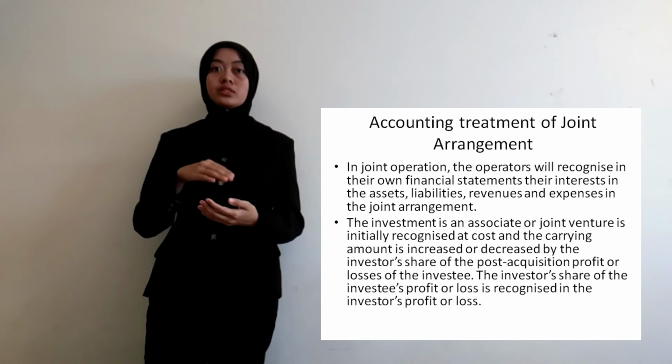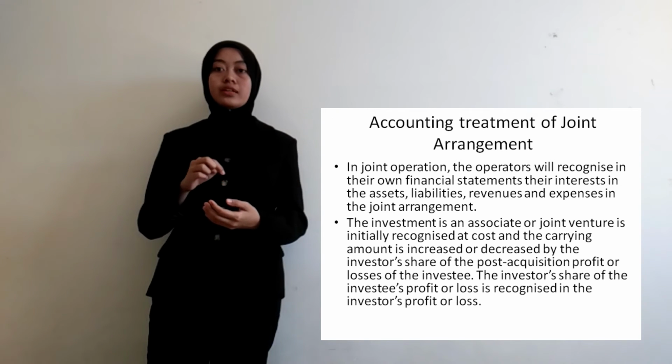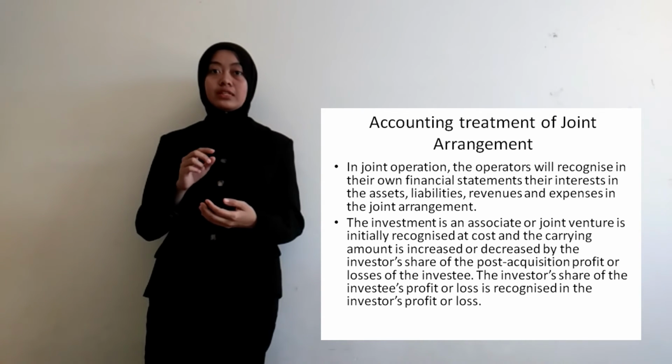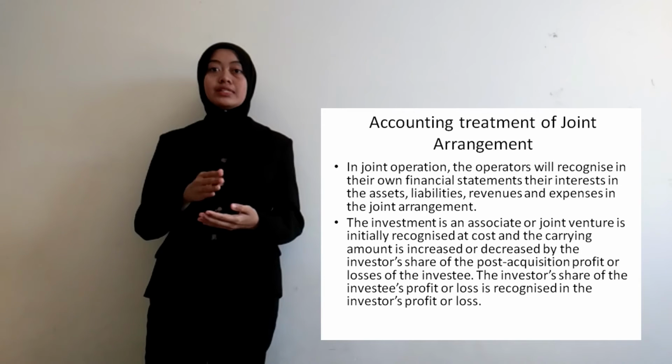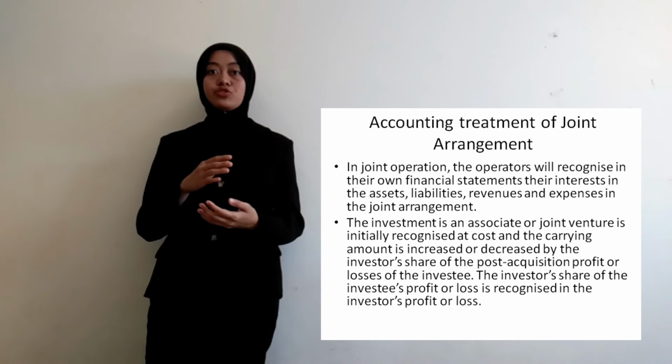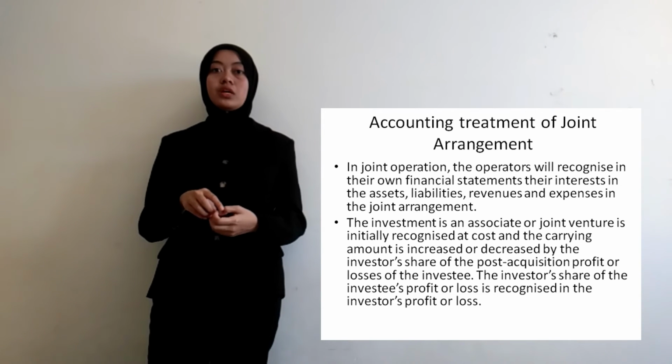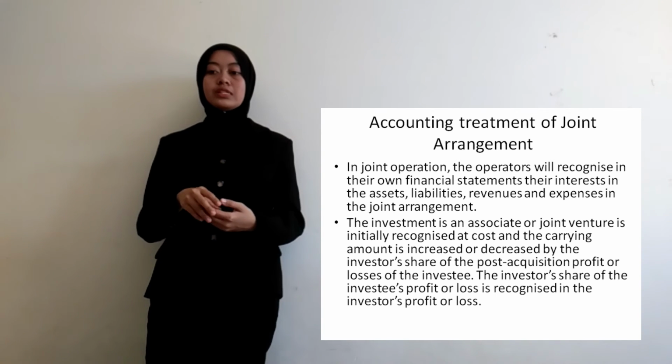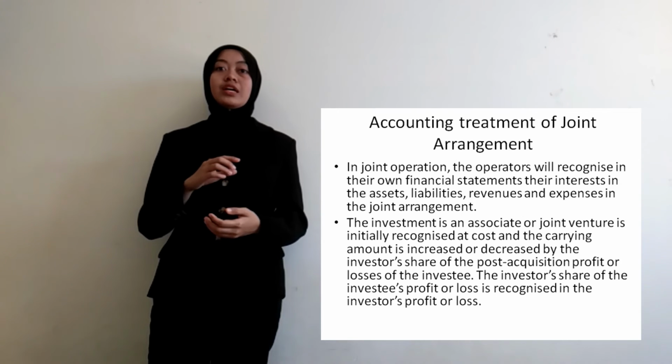For the joint venture, it is initially recognized at the cost and carrying amount is increased or decreased by the investor share of the post acquisition profit or loss of the investee. The investor share of the investee profit or loss is recognized in the statement of profit or loss.